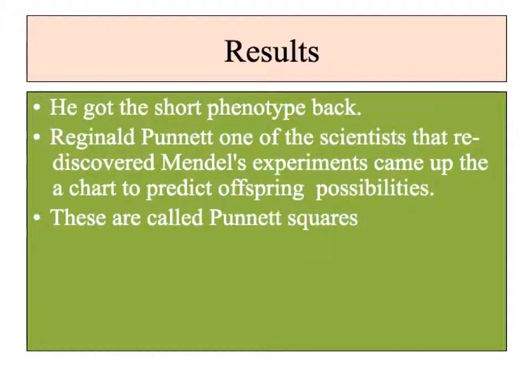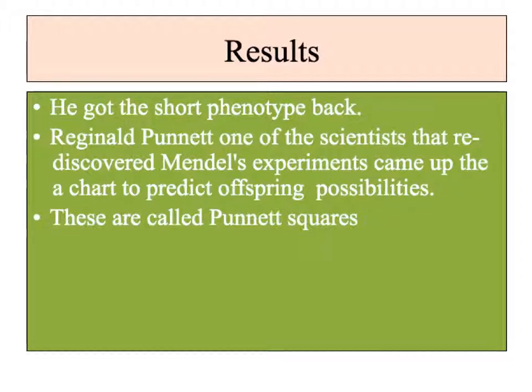Now, when we look at his results, we ended up getting that short phenotype back when we bred our F1s to get our F2s. But more importantly, a lot of people are doing these Punnett squares, and they're wondering, if Mendel is the father of genetics, why are we naming these squares after Punnett? It's after Reginald Punnett. He was actually one of the scientists that discovered Mendel's experiments. And up to that point, nobody really understood Mendel's work. Mendel was a genius in his time, and he just wasn't understood by his colleagues.